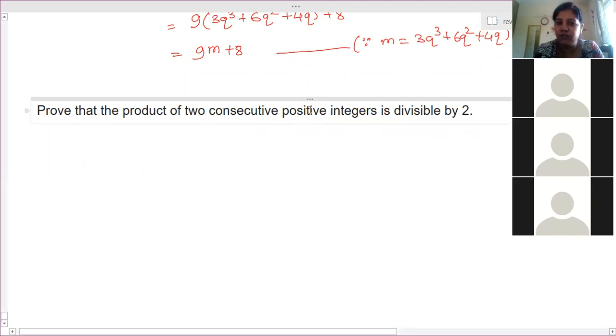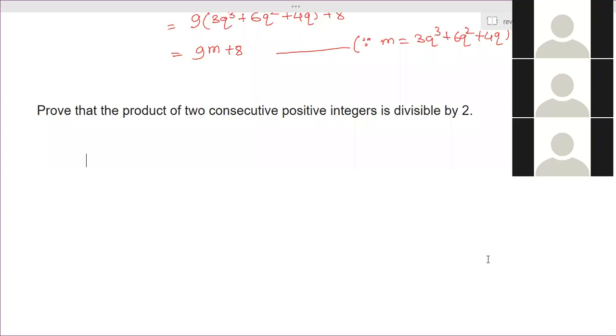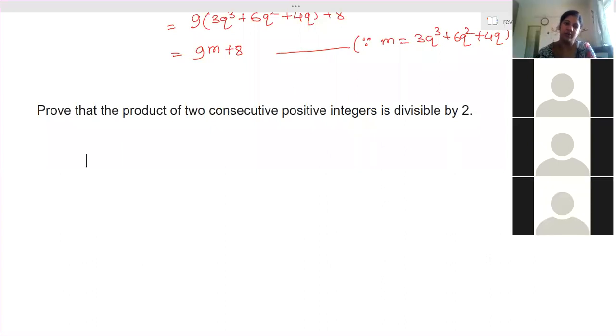The product of every two consecutive positive integers is divisible by 2. We know that, because when we write consecutive numbers, one of the numbers is always even. So obviously it is divisible by 2, right? But we have to prove that. So how to prove it? We consider the two consecutive positive integers n and n plus 1.